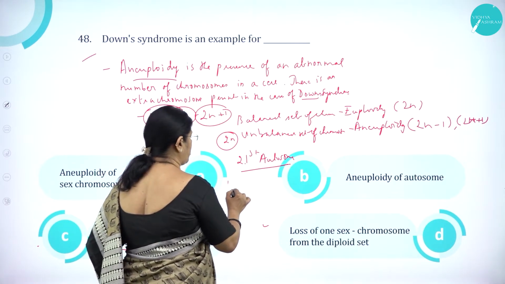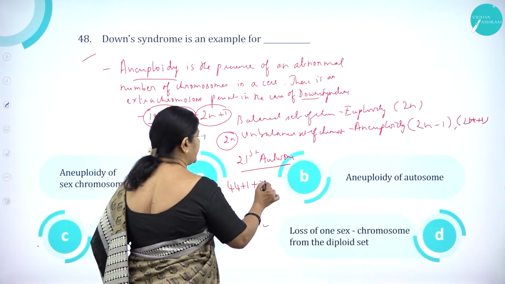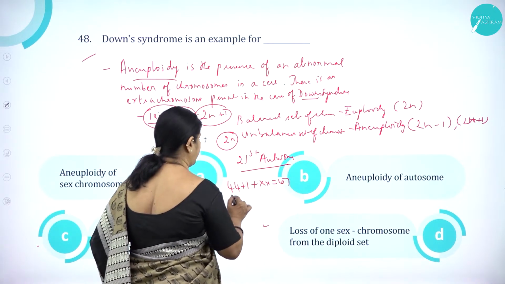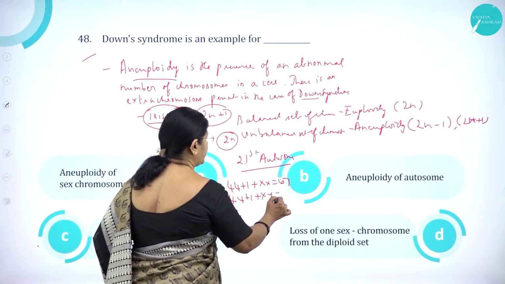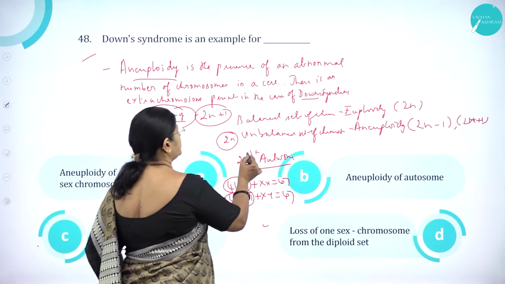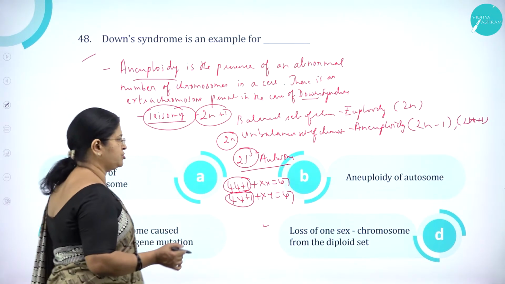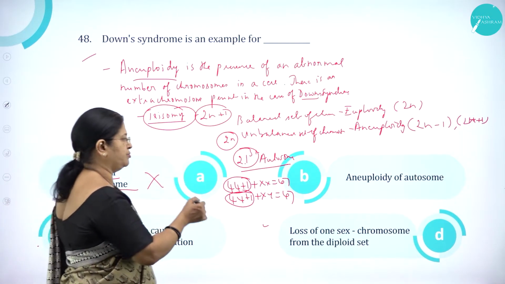So the chromosomal complement will be 44 plus 1 plus XX is equal to 47, or 44 plus 1 plus XY is equal to 47. So here there is an addition. So this is due to the 21st autosome. So aneuploidy of sex chromosome, no, it is due to autosome.